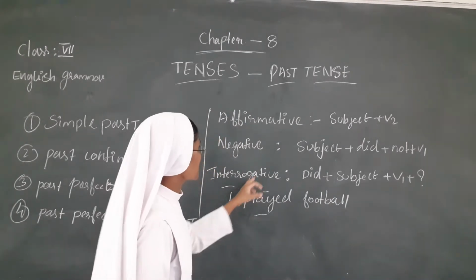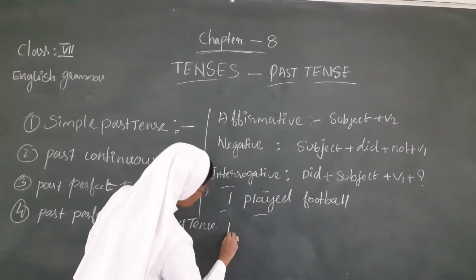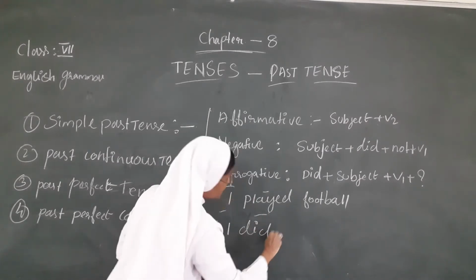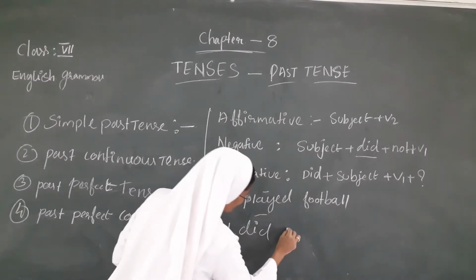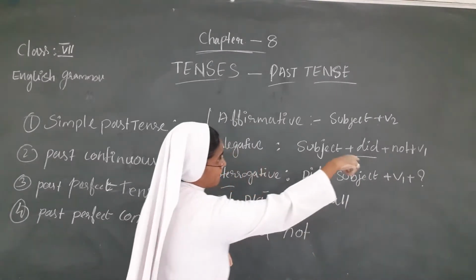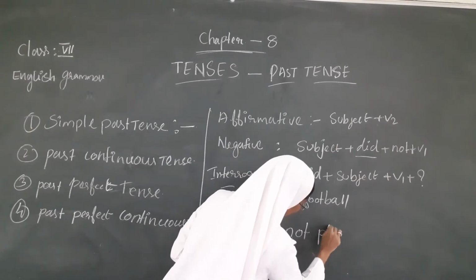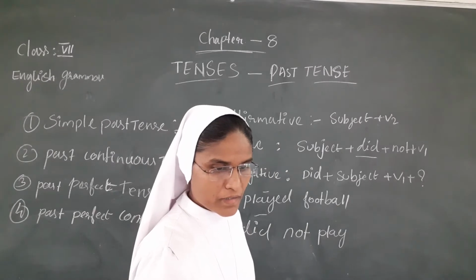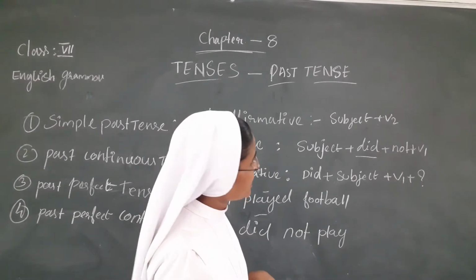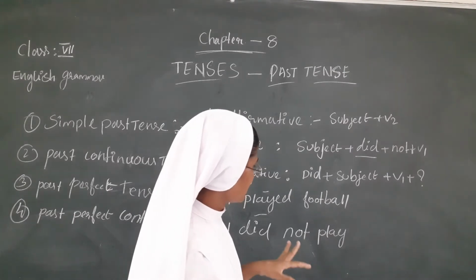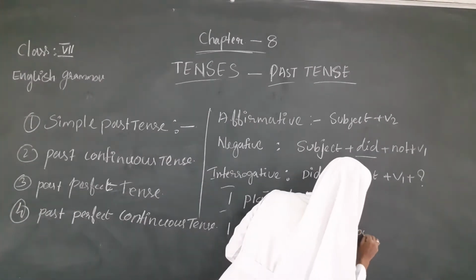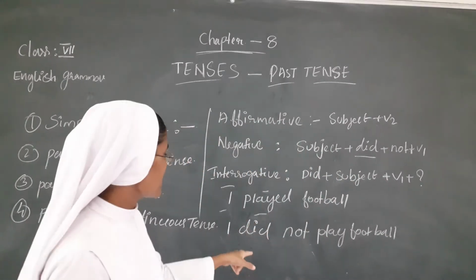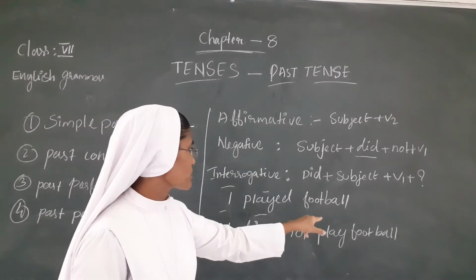The negative: first the subject I, then did, next not, then V1 play. I did not play football.